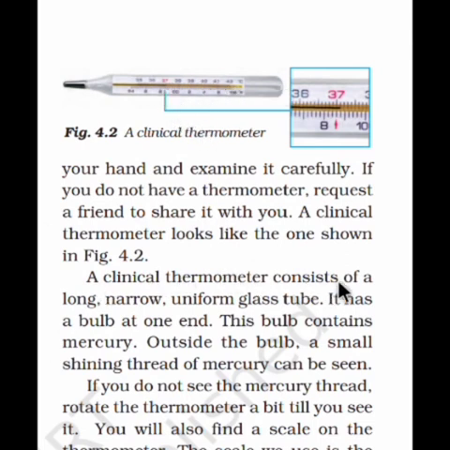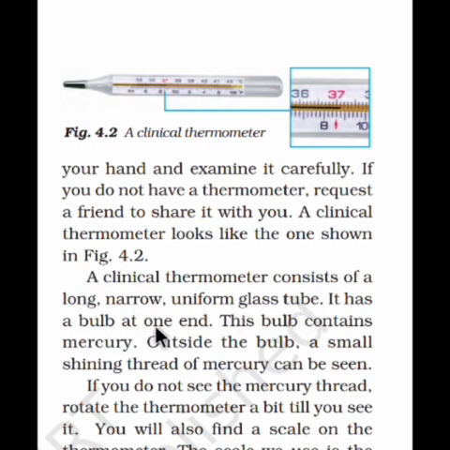A clinical thermometer consists of a long, narrow, uniform glass tube. These three words are very important. Long. This yellow one you can see is the zoomed image. This yellow pipe is long and narrow. It's not too broad. That's why long, narrow, and uniform. Uniform means it is equally narrow along the whole path. That's why it is uniform, continuously perfect. Long, narrow, uniform glass tube.